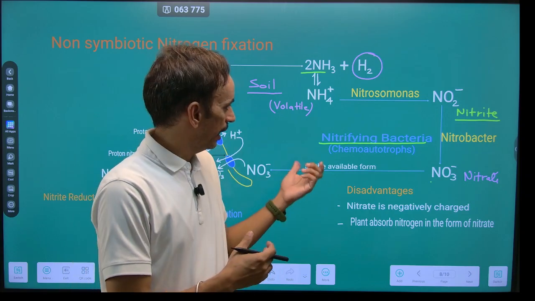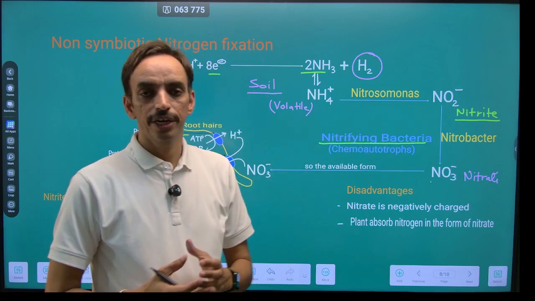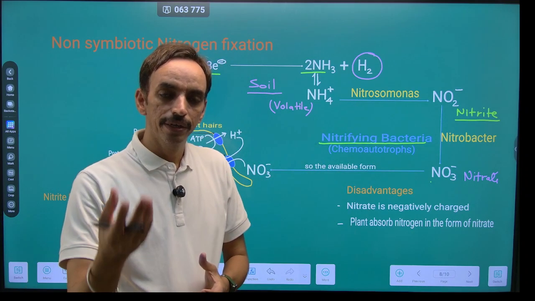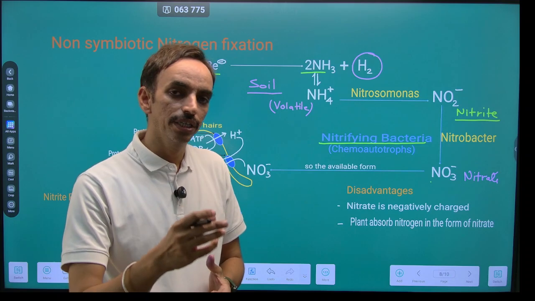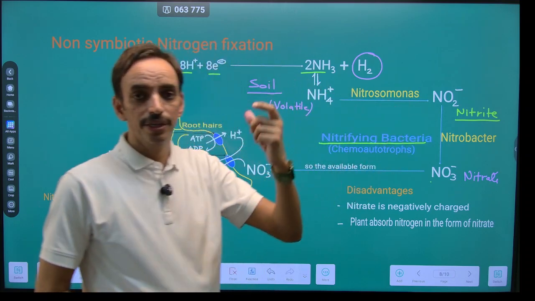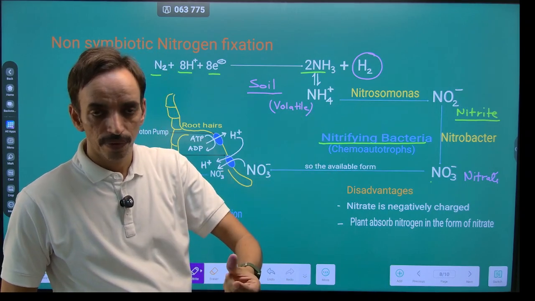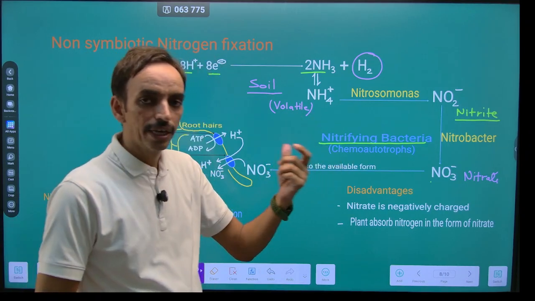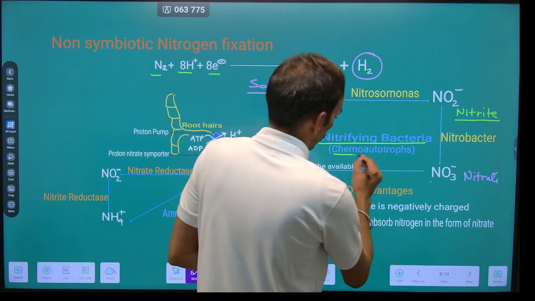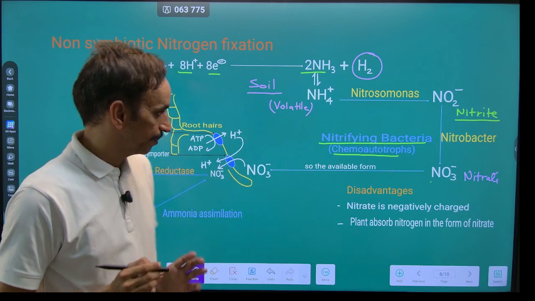Although they are helping the rhizosphere to retain the fixed form of nitrogen for a prolonged period of time, at the same time they are doing this for their own purpose. They are selfish. They are doing this because they are converting a higher grade form of energy into a lower grade form of energy. There is a release of energy, and they are known as chemoautotrophs. They utilize that energy for their own metabolism.